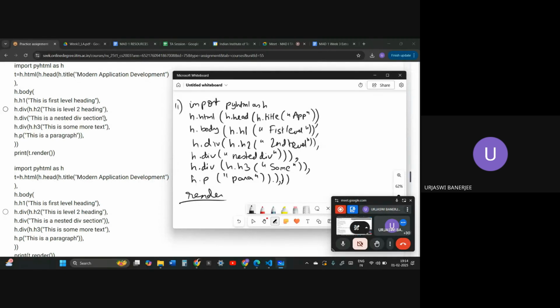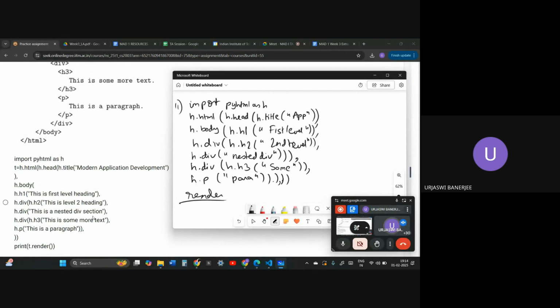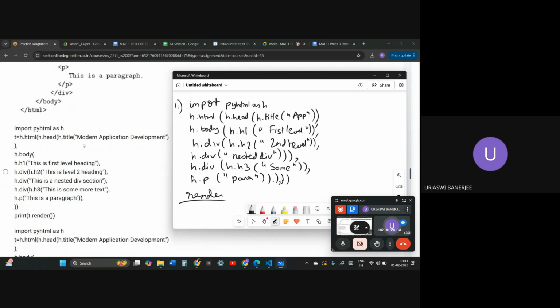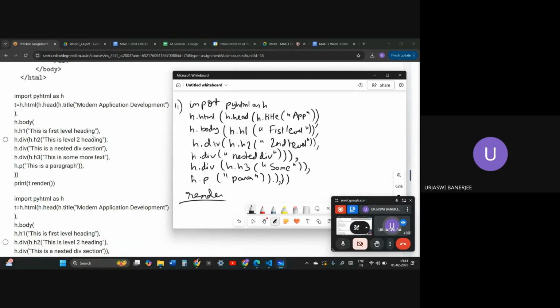In h1.div they should have closed the brackets. Inside of nested div, the div should be closed. There should be two div closures, so two brackets should be closed. That is why the first option is wrong.